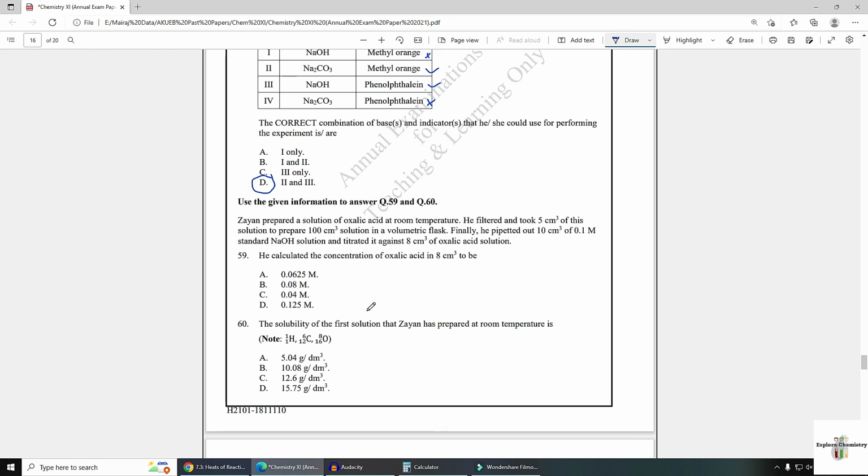Here you need to use the formula M1V1 upon N1. NaOH will be used in this balanced equation with 2 moles, because in oxalic acid H2C2O4, 2 hydrogen atoms will be replaced by 2 sodium atoms. So sodium hydroxide molarity is 0.1 multiplied by volume, that is 10, divided by number of moles, that is 2, is equal to oxalic acid molarity.